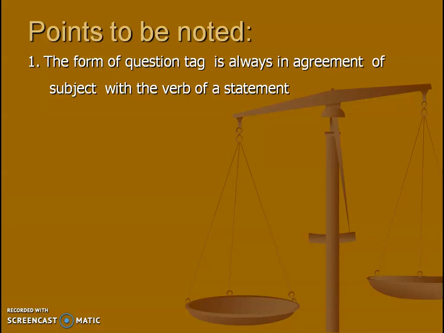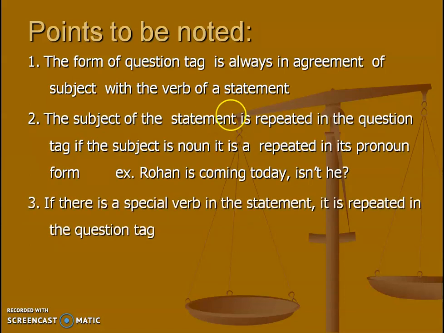The first point, the form of question tag is always in agreement of the subject with the verb of a statement. The subject of the statement is repeated in the question tag. If the subject is a noun, it is repeated in its pronoun form. For example, Rohan is coming today. Here, Rohan is in the noun form, so we use the substitute of Rohan as he. The answer is isn't he.